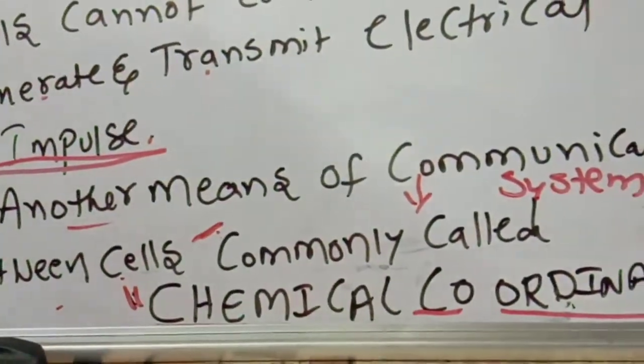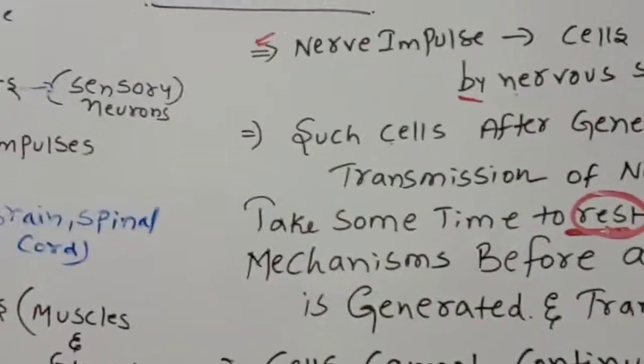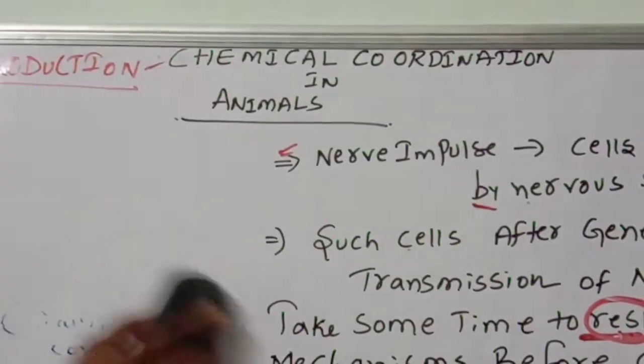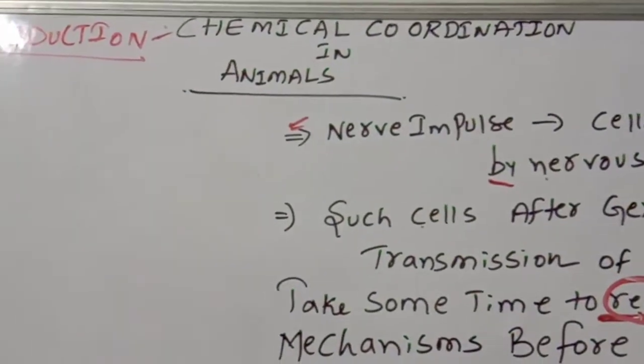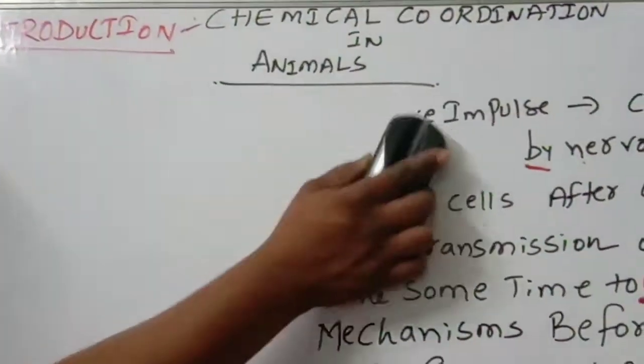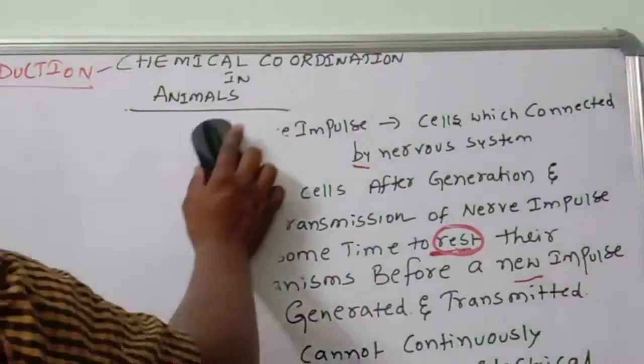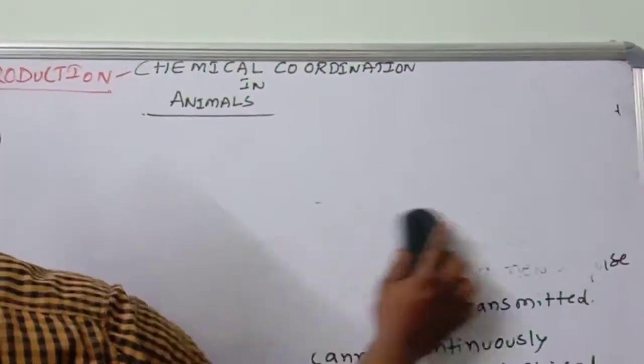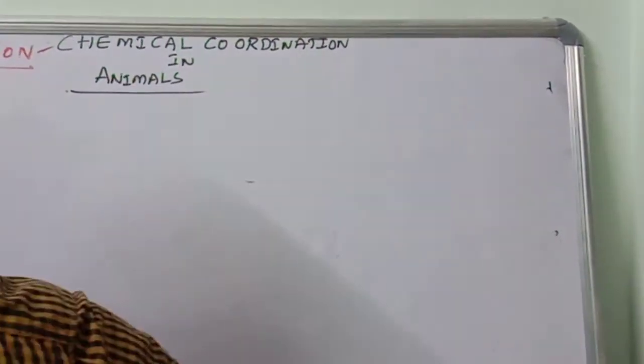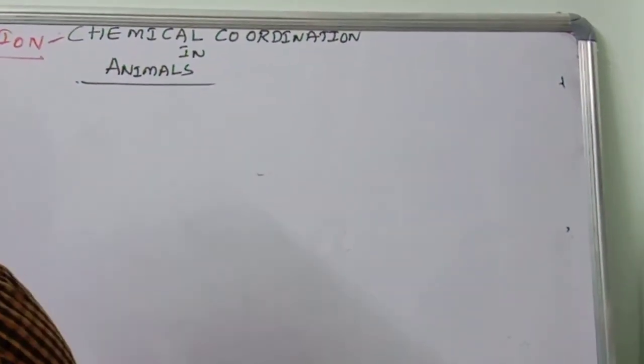Understand or not? So we are entering into chemical coordination, how this process takes place and how it is useful to animals.